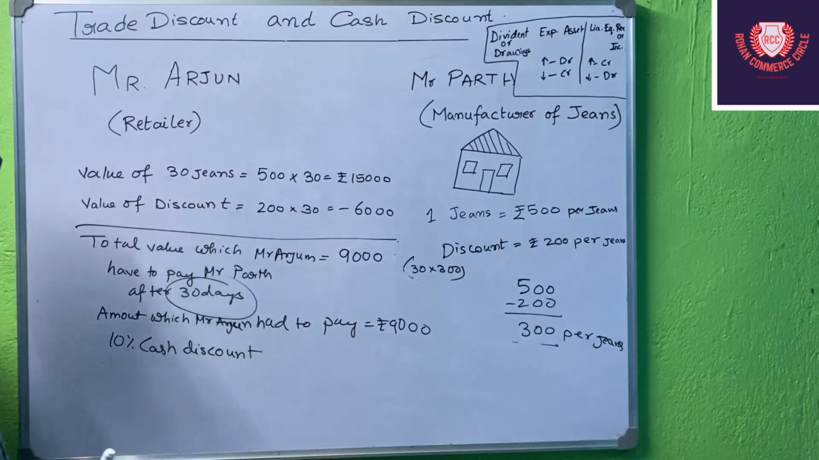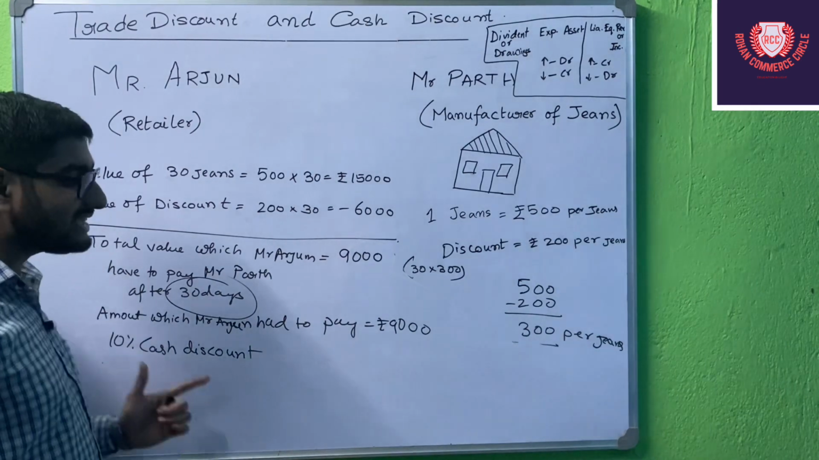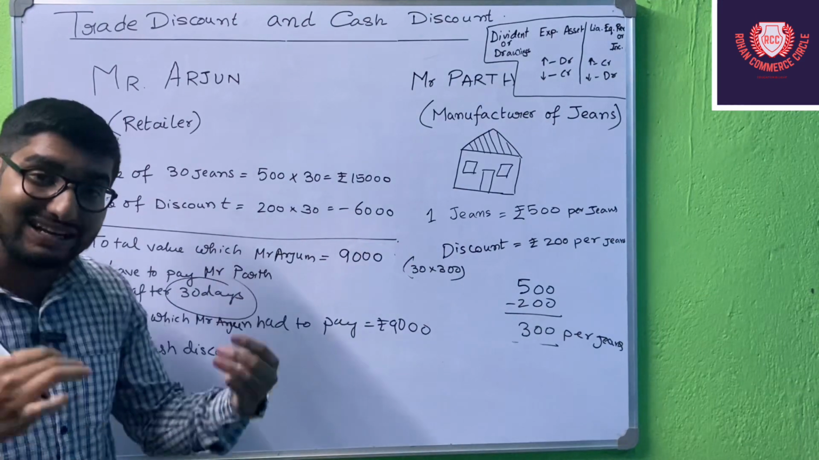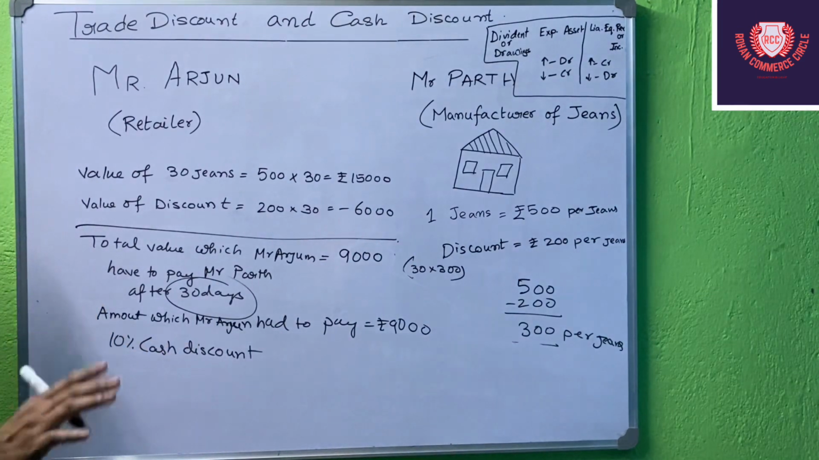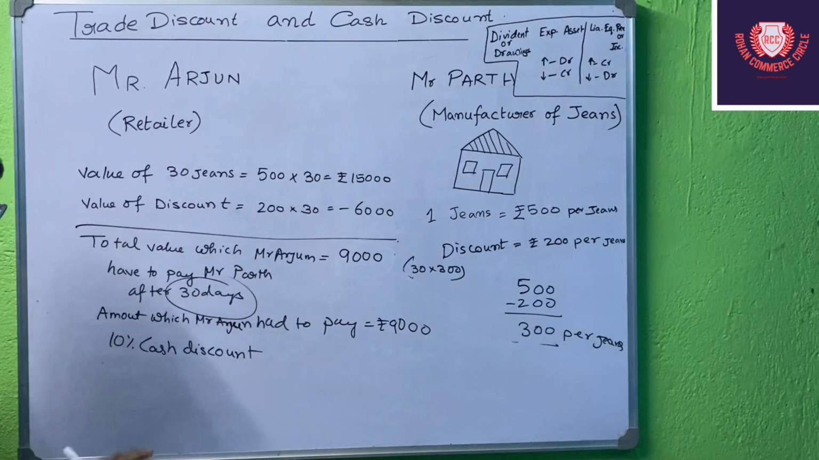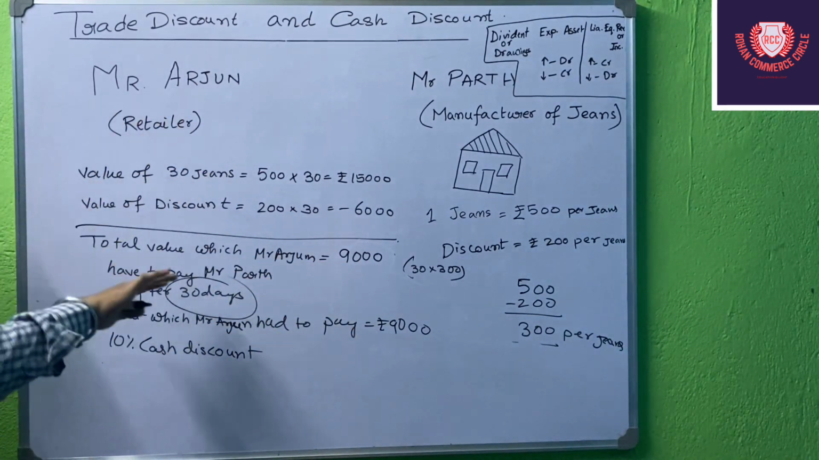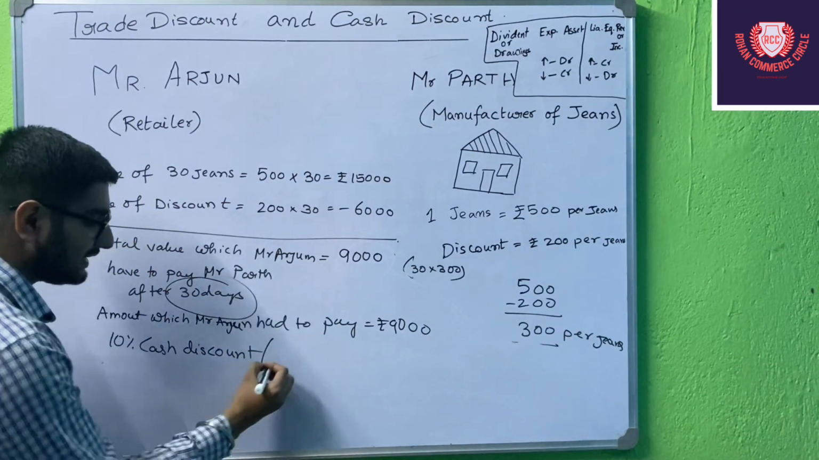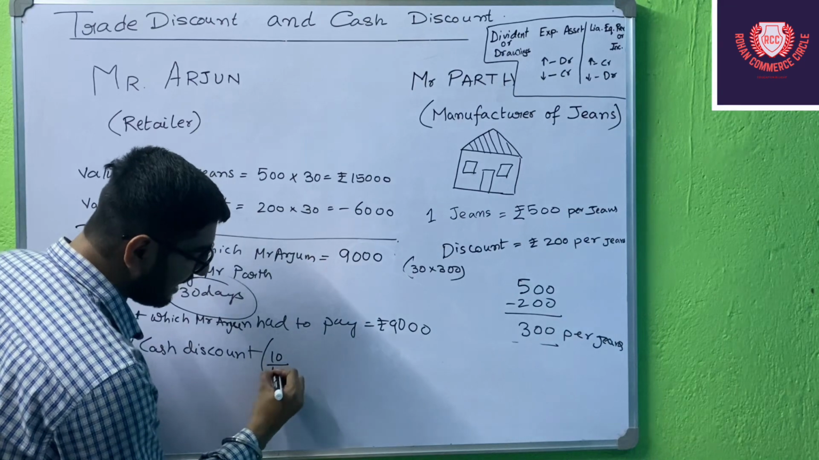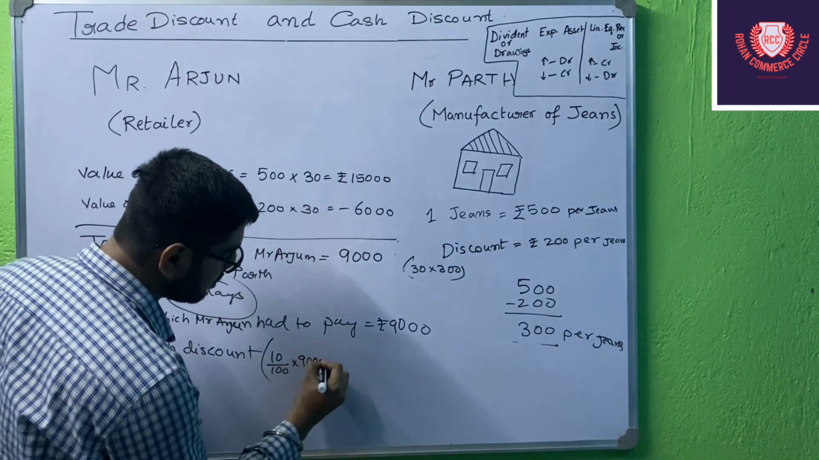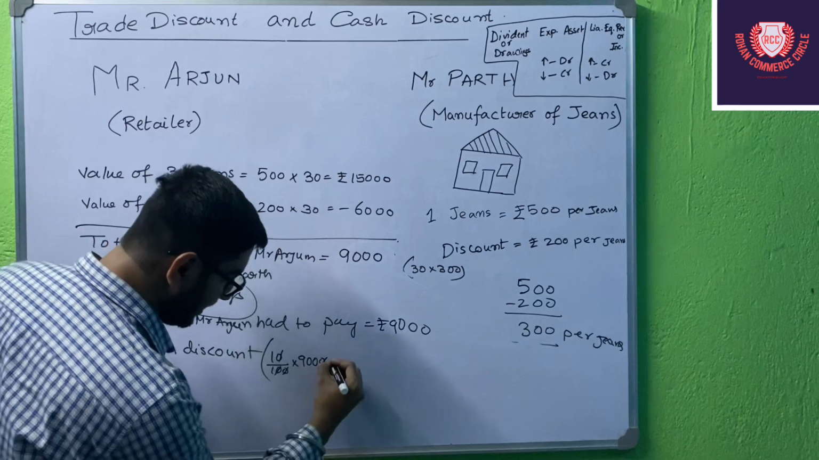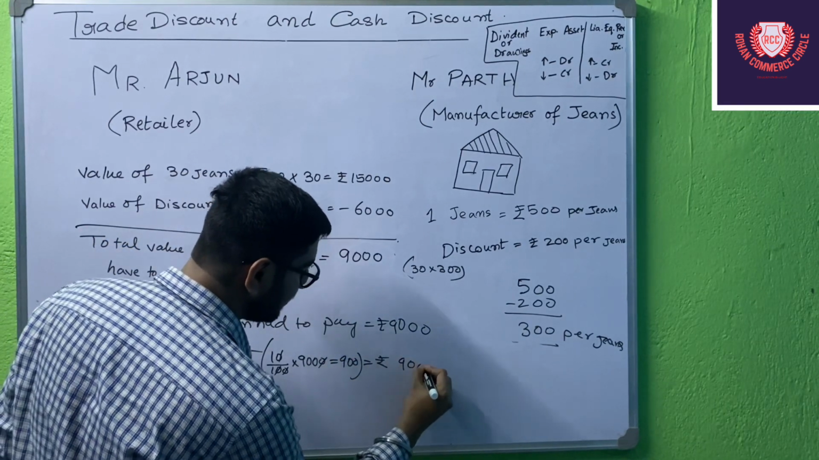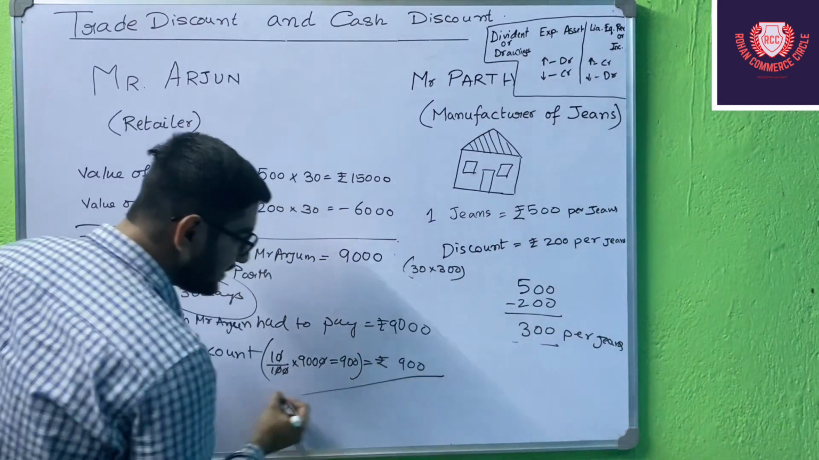Now you will ask me, students, why is this discount given? This discount is given because Mr. Arjun is paying the money to Parth earlier. He said that he will be paying the money after 30 days, but he is paying it now. So Mr. Parth is giving an additional discount for that. That is a cash discount. So how much will it be? It will be 10% of 9,000, that means 10 by 100 into 9,000. If I just cut the zeros, it will be equal to rupees 900. So Mr. Parth will give an additional discount of rupees 900.